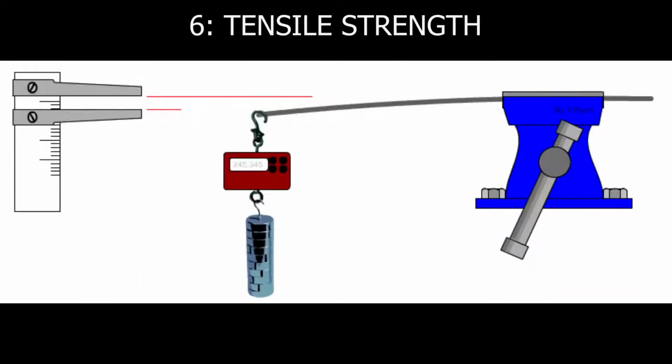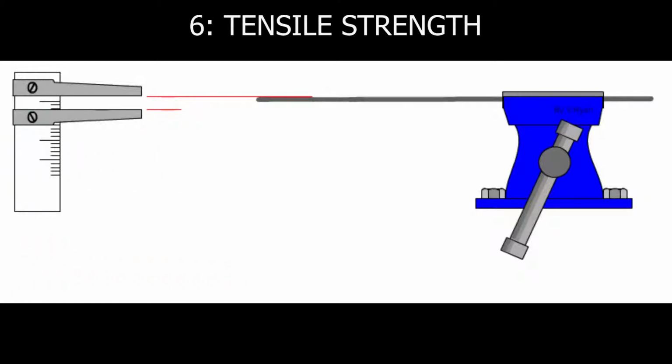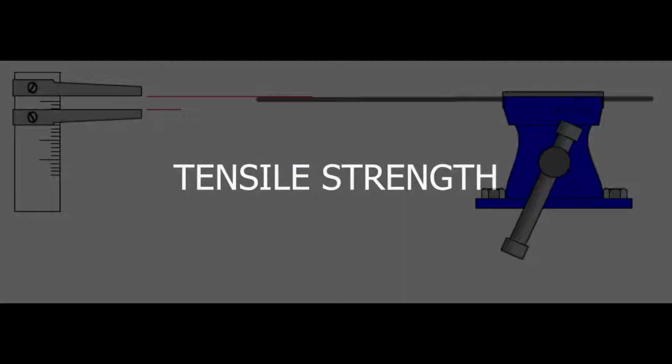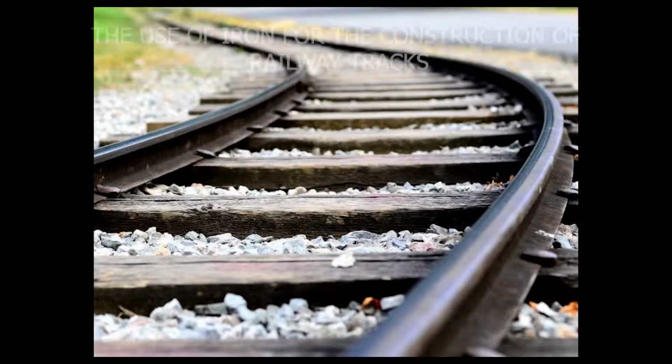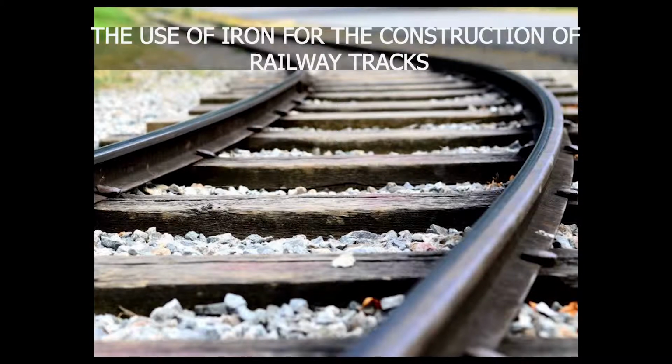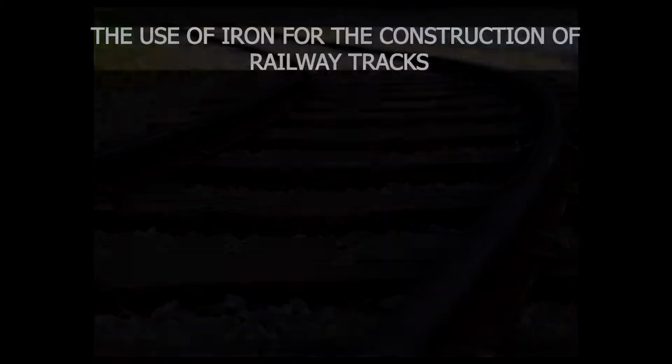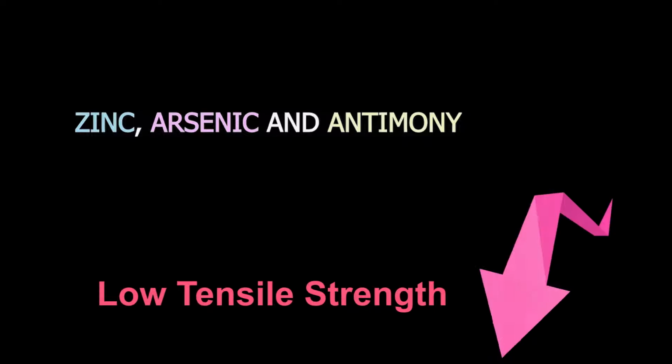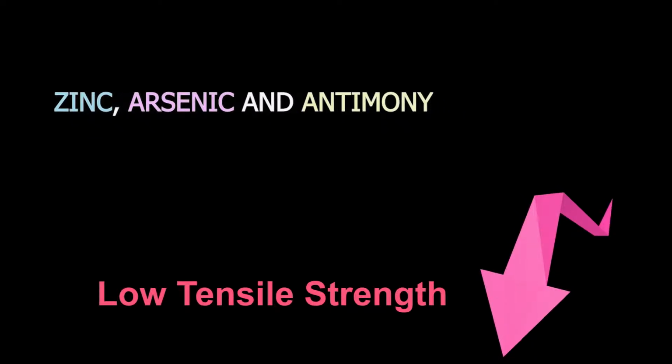6. Tensile strength. Metals have the capacity to withstand strain without breaking. This property is called tensile strength. It is the property that allows the use of iron for the construction of railway tracks. Some metals such as zinc, arsenic and antimony are exceptions and have low tensile strength.